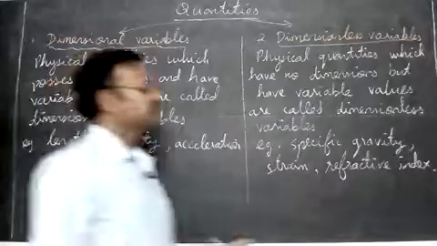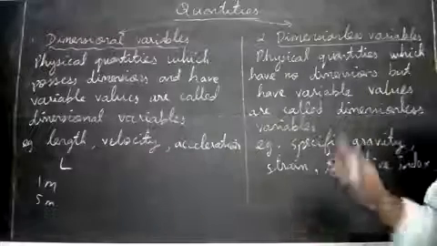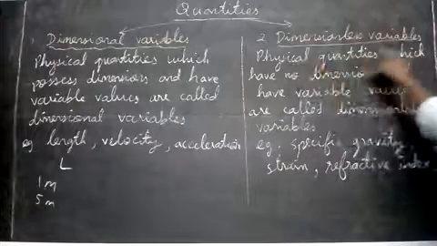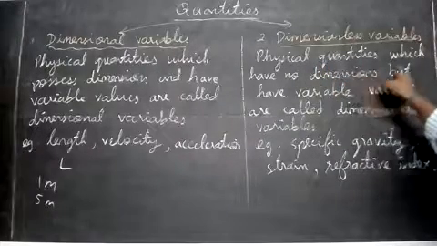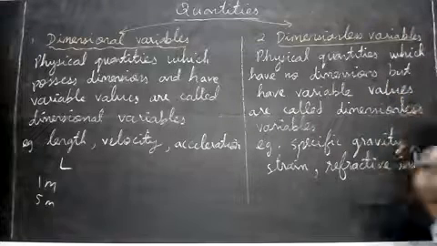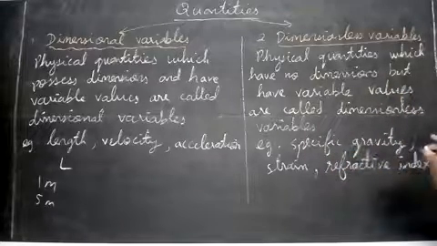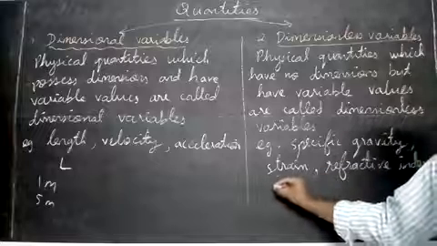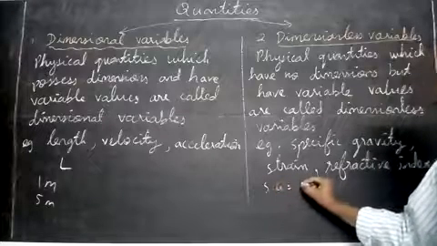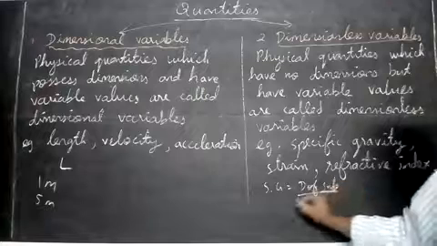Next one is dimensionless variables. That means they don't have dimensions but they will change. So physical quantities which have no dimensions but have variable values are called dimensionless variables. Examples: specific gravity, strain, refractive index. Specific gravity means the density of a substance divided by the density of water.